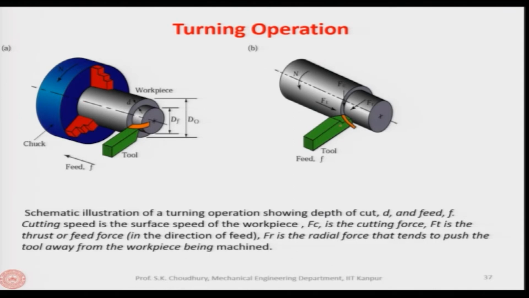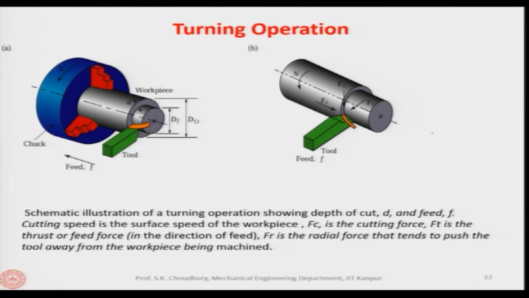Now, during the machining, the forces which are acting, particularly we have 3 major forces. One is the cutting force, which is the major force, and there is a thrust force which is the combination of the radial force and the feed force. So, let us say this is the direction of the feed force, that is along the direction of the feed, and perpendicular to that is the radial force. Radial force is coming along this. It will try to push the tool away from the workpiece, and the cutting force is vertically located.